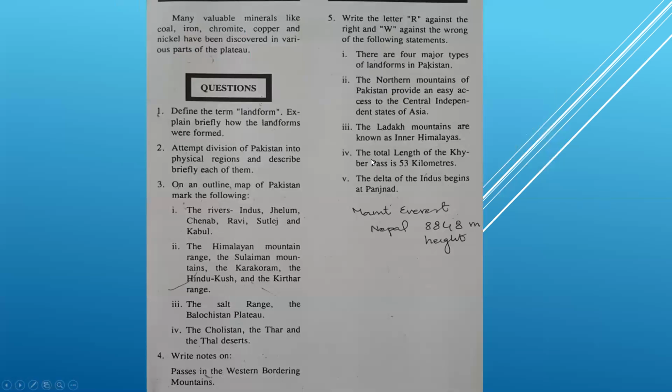Now, what is your homework? These true false questions and the outline map. You will outline an outline map of Pakistan. Mark the following. You will mark in your book, and here the true false, this is your homework. These are how many? 5 true false. There are 4 major types of landform in Pakistan. Okay, this I'll tell you today. Also we will discuss how many landforms. Yes, 3. It is false. Now the remaining 4, this is your homework: 2, 3, 4, 5. You will do these 4 true false. This is your homework. And also the short questions I told you during the lecture, write them in your notebook.